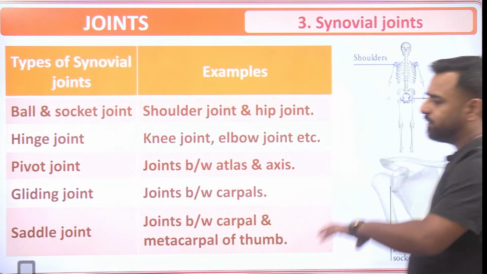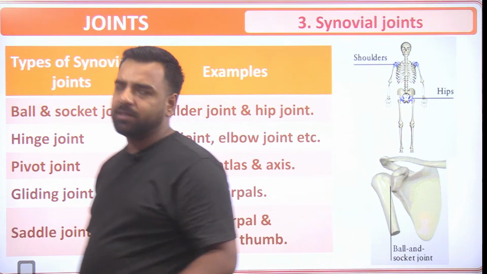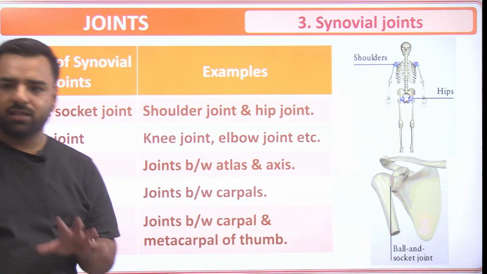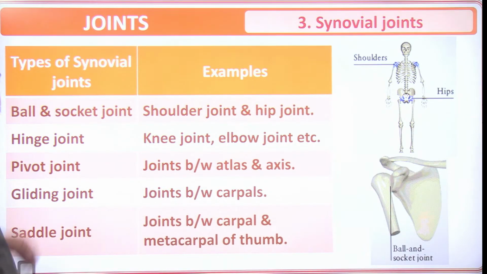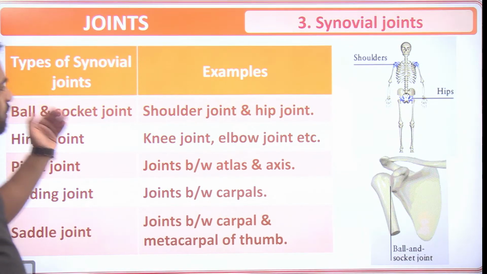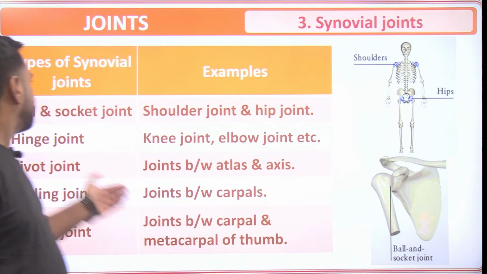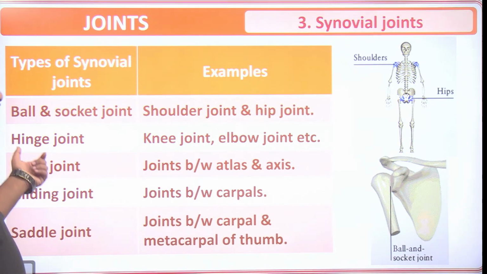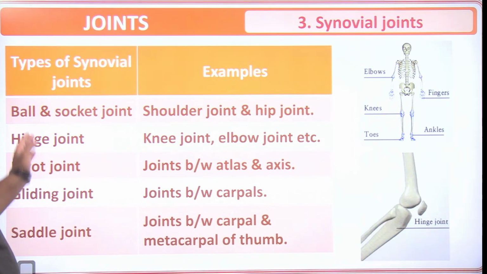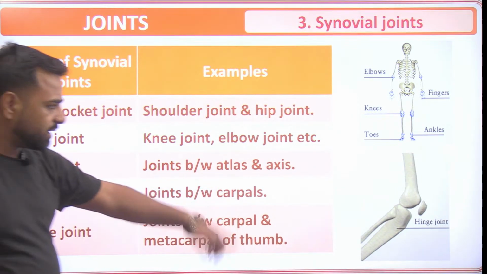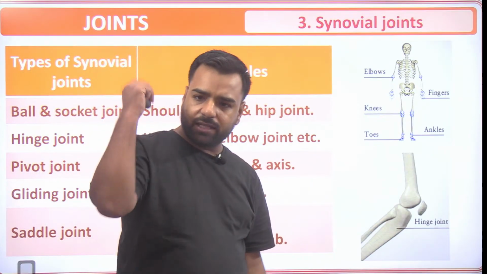Now, one by one, let's have an example and then we'll wind up the session. Fine. So here, just have a look. If I talk about the types of synovial joints, the first one is the ball and socket joint. What are the examples? The shoulder joint and the hip joint. Then hinge joint, that is the knee joint and the elbow joint. Just have a look, that's the example of a hinge joint.